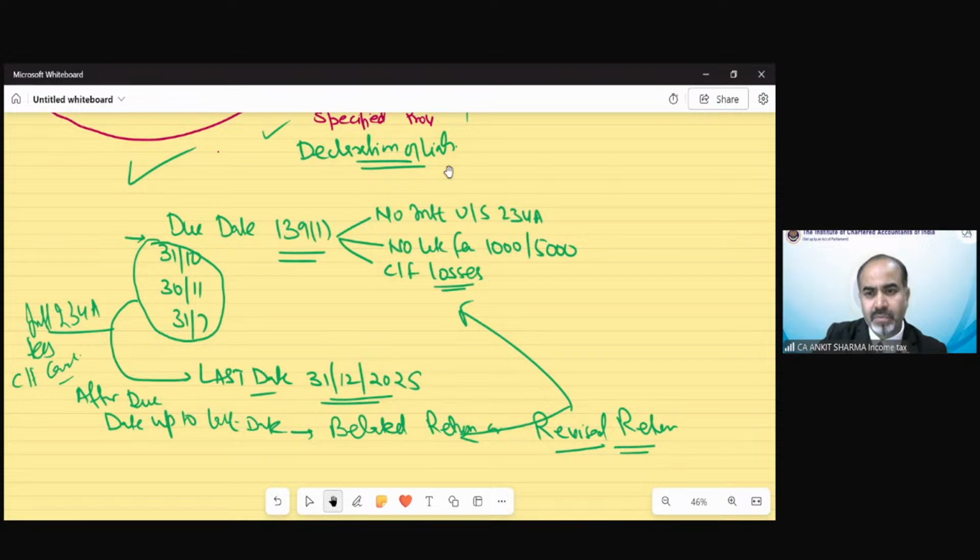Moving ahead. Income from house property and unabsorbed depreciation, even if filed after the due date, you can carry forward them. That is allowed.